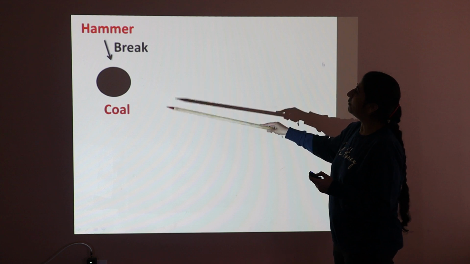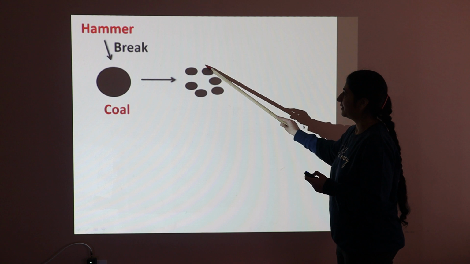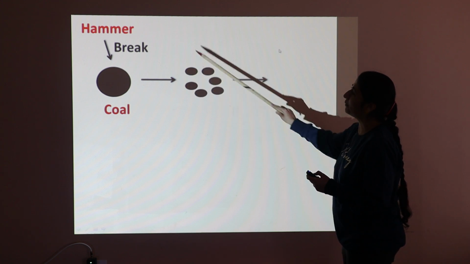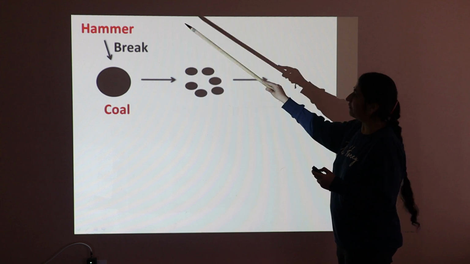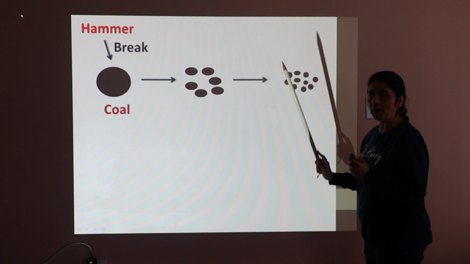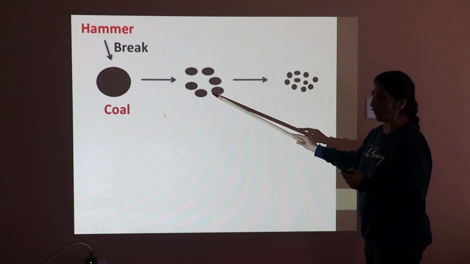When the coal breaks with the hammer, it divides into smaller particles. These smaller particles are again broken down with the hammer to produce particles whose size is less than the previous one.